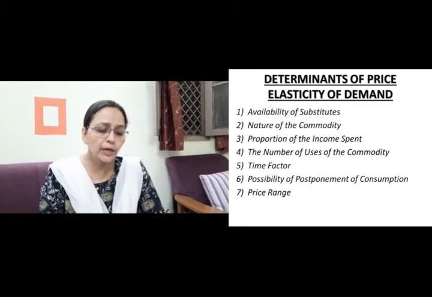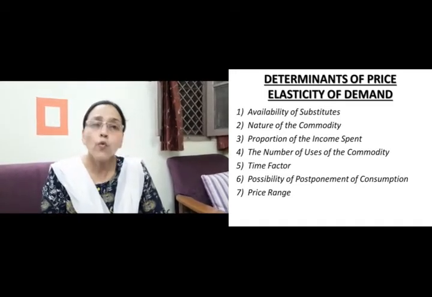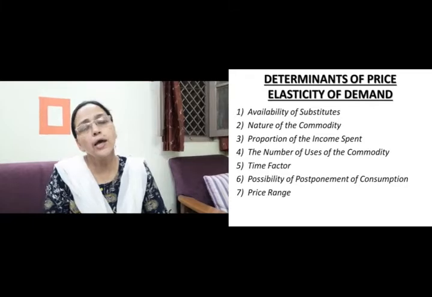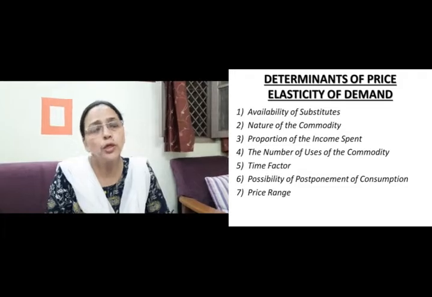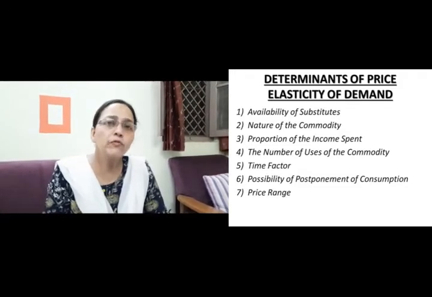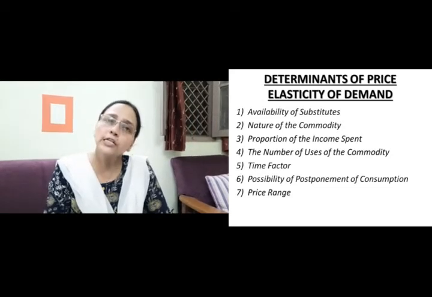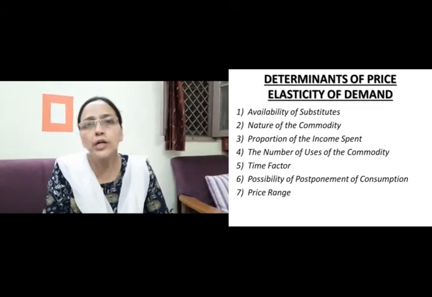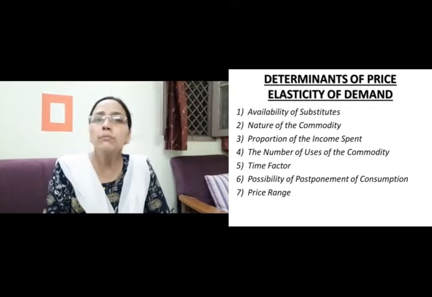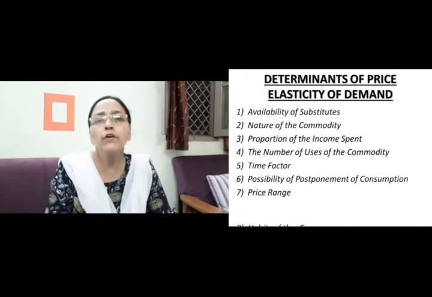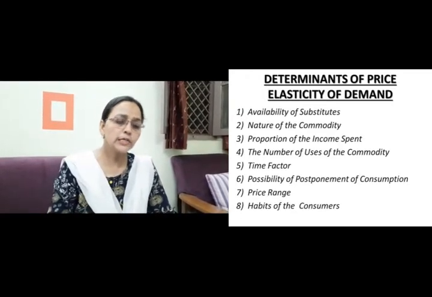Demand for a commodity tends to be inelastic at very high and very low prices, and elastic within the moderate range of prices. At very high prices, the rich consumers will definitely purchase. At very low prices, they are necessity commodities, so consumers will definitely purchase. In the moderate range, the middle class consumers' consumption will be affected and they will postpone or shift their consumption, so overall demand will change. So the demand will be elastic in the moderate range and inelastic in the very high and very low range, right?